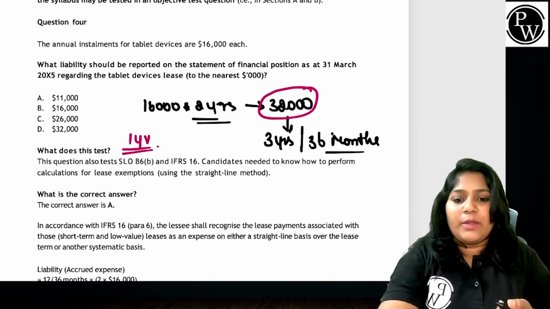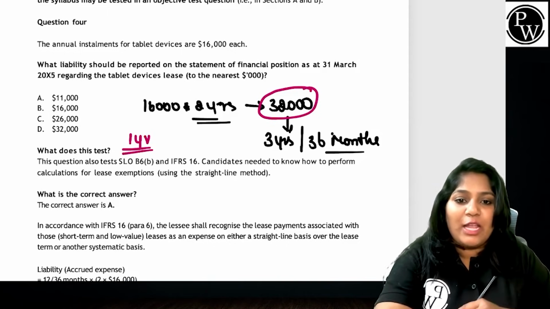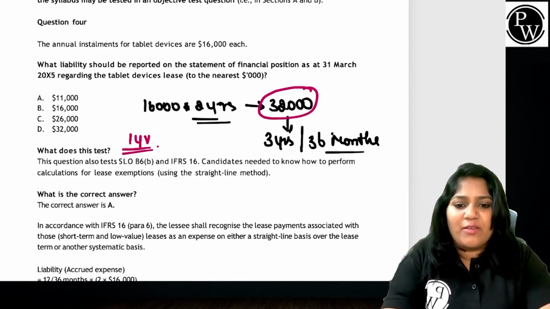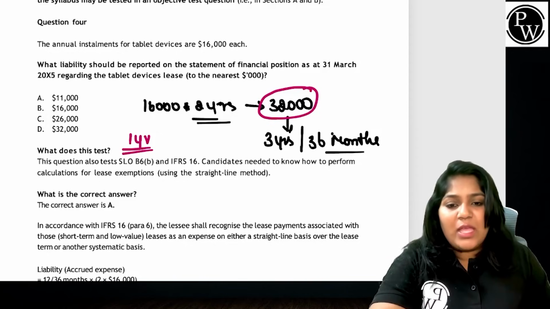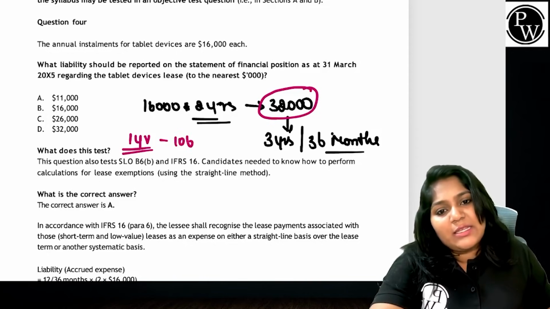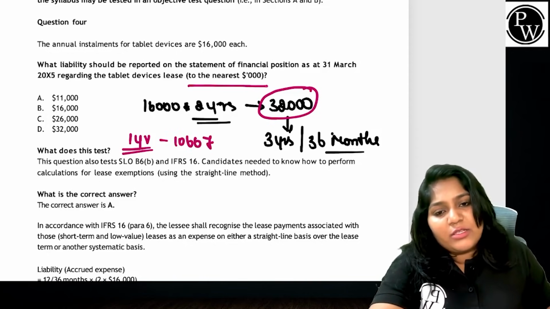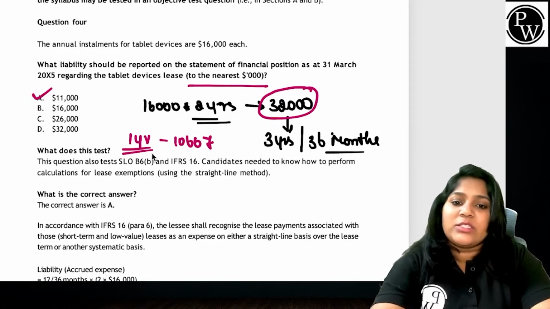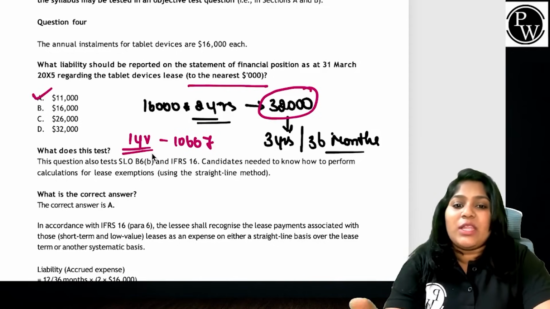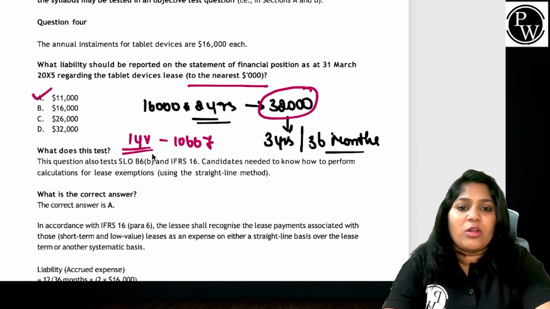Do the cross multiplication. You shall get a value of close to 10,667. And the question here has clearly said you have to go to the nearest 1,000. The nearest answer is $11,000. Now, ma'am, such an easy question. Why would anybody have gone ahead and got it wrong?